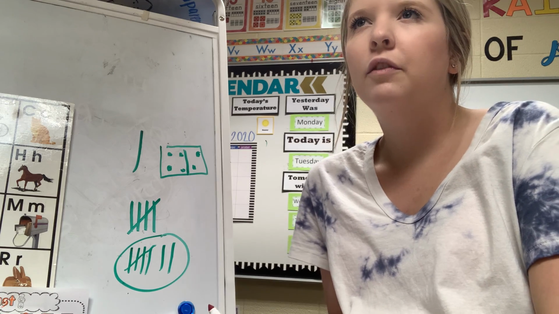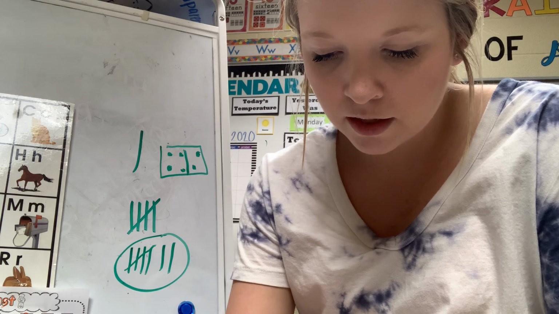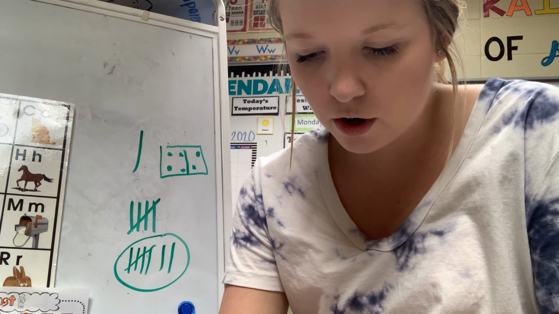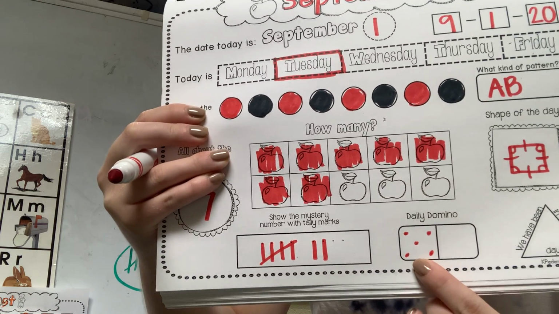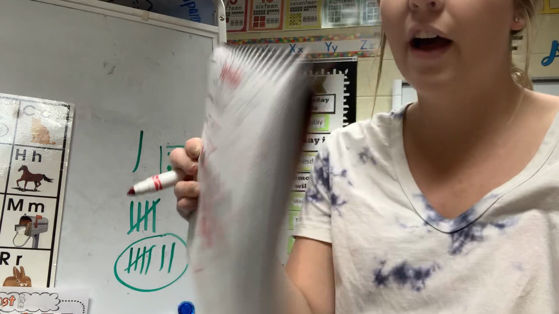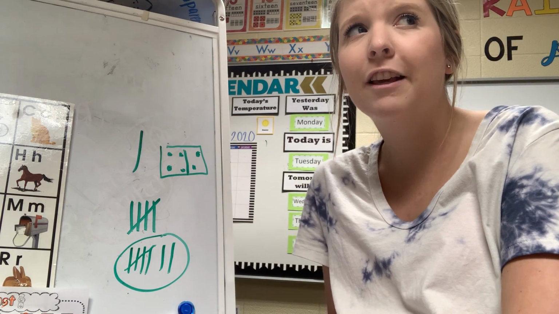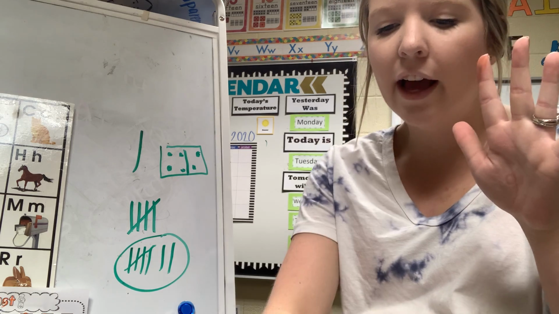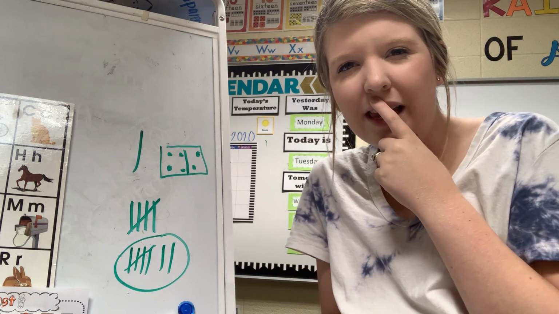So let's think. Let's start with 5. I'm going to put 5 on one side. So 1, 2, 3, 4, 5. And look at how I showed 5 over here. This is how I showed 5. I put 5 different dots there. So I have 5 on one side, and I need to know how many more I need to make 7. So if I have 5, and I'm trying to make 7, how many more do I need?